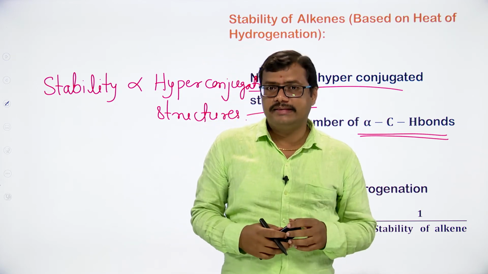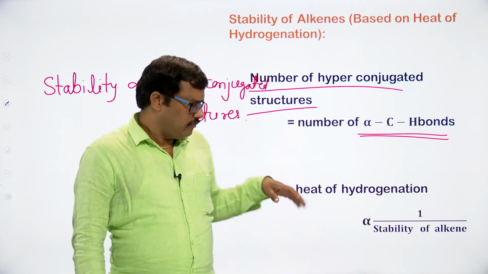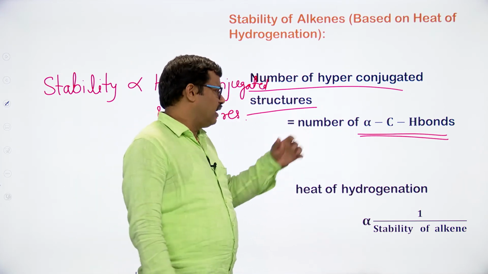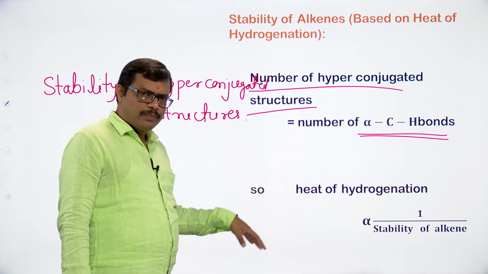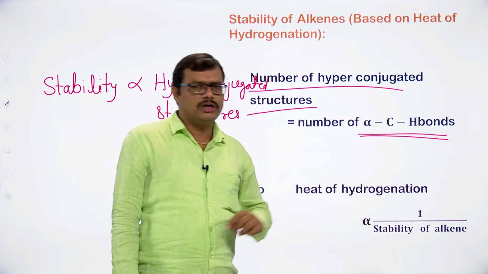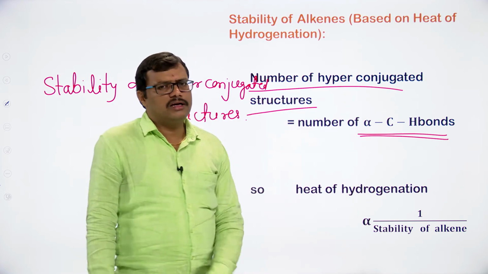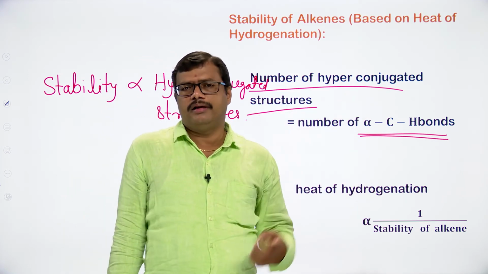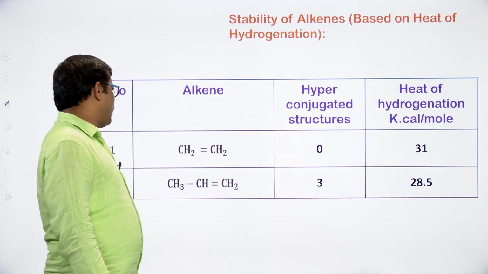There we have taken examples and discussed the stability of alkenes, and we will see those examples again here in order to explain the stability. Moreover, heat of hydrogenation and stability are inversely proportional to one another. So this is one more factor that we have to take in order to explain the stability of alkenes. Let us see how we can explain the stability.